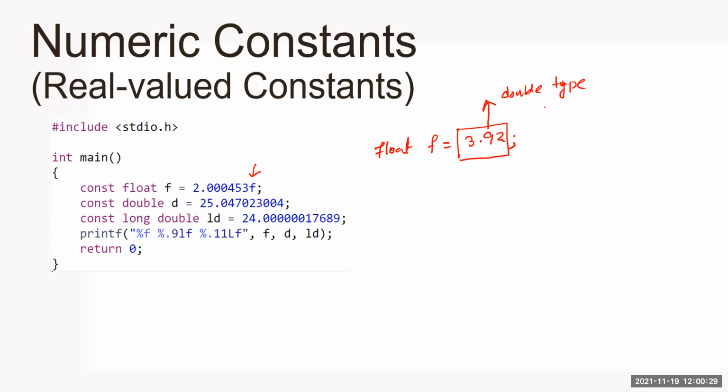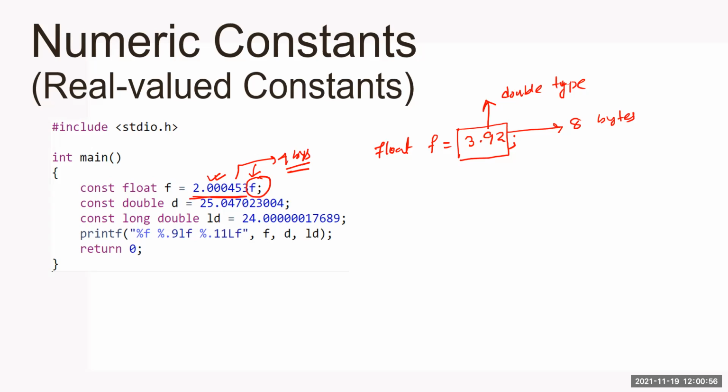Double type. So how much memory will the C compiler reserve? 8 bytes. But I want this value to be a float. I want it in 4 bytes only. So that's why I have used the postfix character f here, which informs the compiler that this constant is a floating value, not a double one. So please take only 4 bytes of memory.